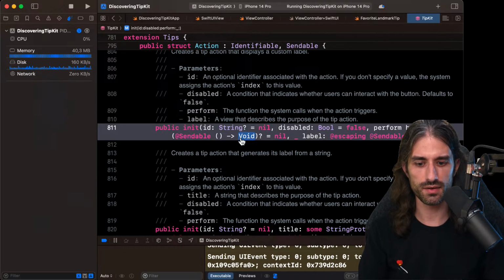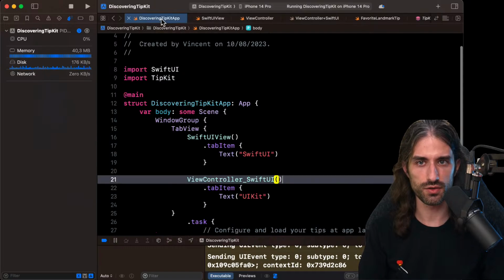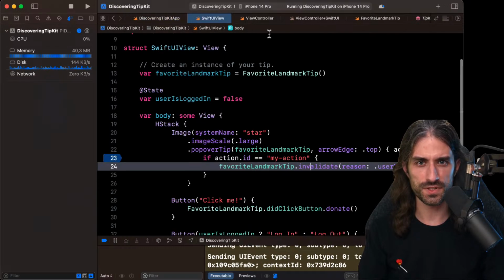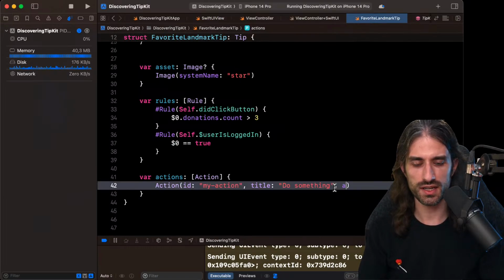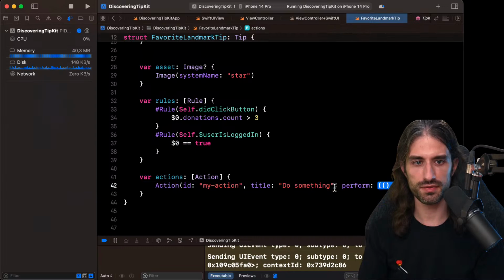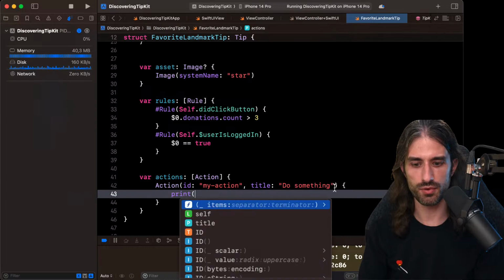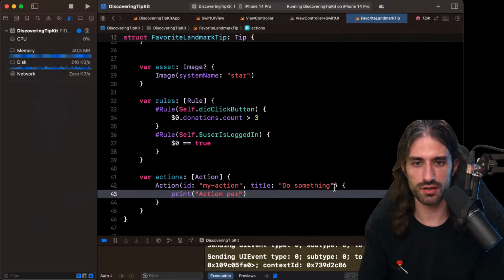Let's try and create it. I'm already in Xcode. So in my tip, here I'm going to create this. What was it? Perform, like that, and I'm just going to say print action performed just to see what happens.